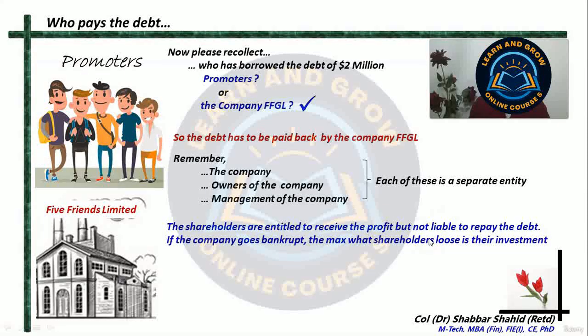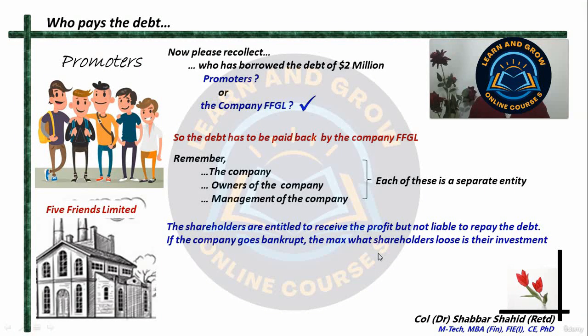But the shareholders, including the promoters, are not liable to repay the debt. This $2 million which has been borrowed from the bank, the shareholders are not liable to return. Shareholders means, again I repeat, the promoters as well as the public holding the shares. So these people are not responsible to repay the debt. Who is responsible? It is the company.